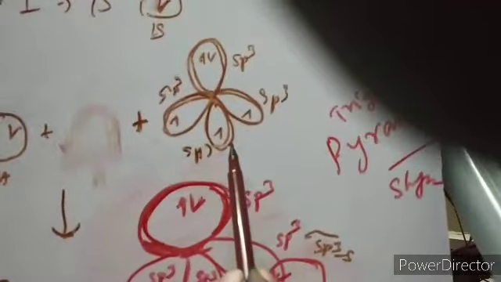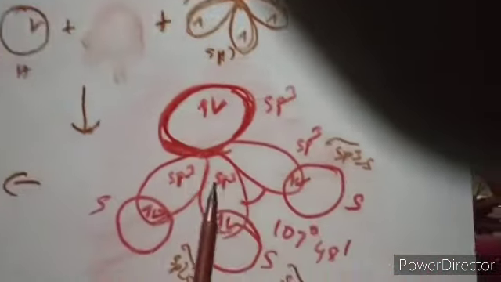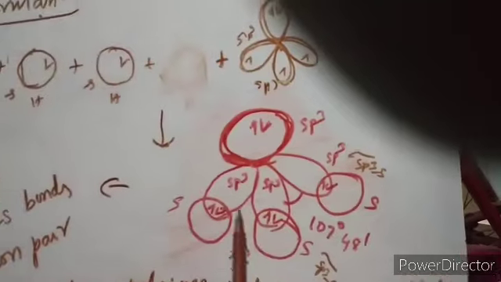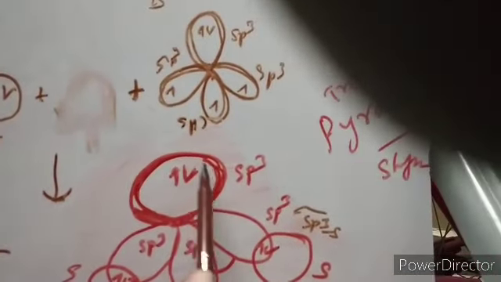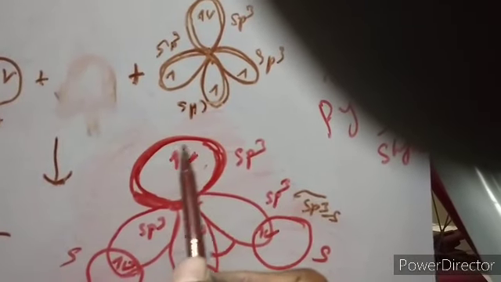In the same way, this sp3 hybrid overlaps with the s orbital of another hydrogen atom. Again, a sigma bond of sp3-s. Again, with the third hydrogen, so sigma sp3-s. So totally, how many bonds are there? 3 bonds are there. How many bond pairs are there? 3 bond pairs. But this one is not participating in the chemical bonding. Therefore, this is called a lone pair.